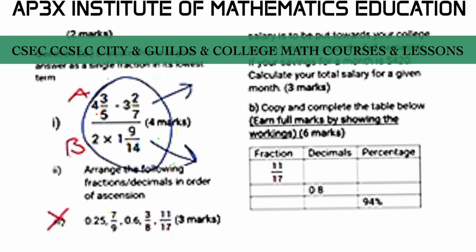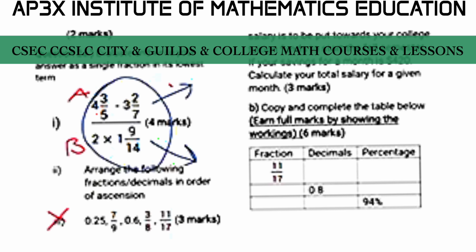So for 3 marks, guys, we are asked to arrange the following decimals or fractions in order of ascension. And ascension in this case means that we're going to be writing the numbers in order from smallest to largest.